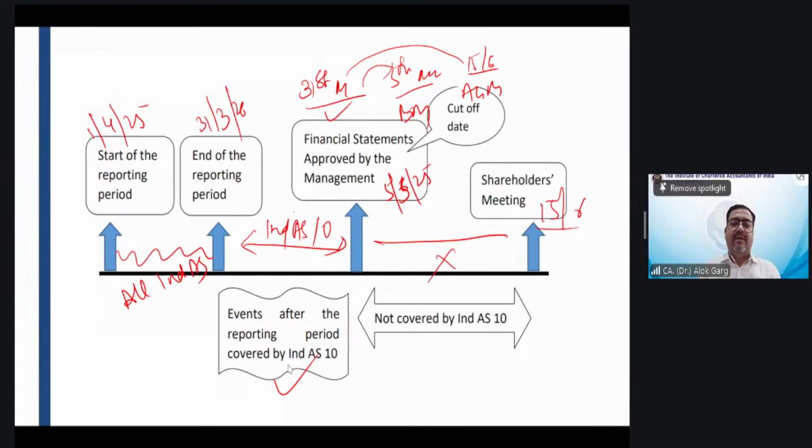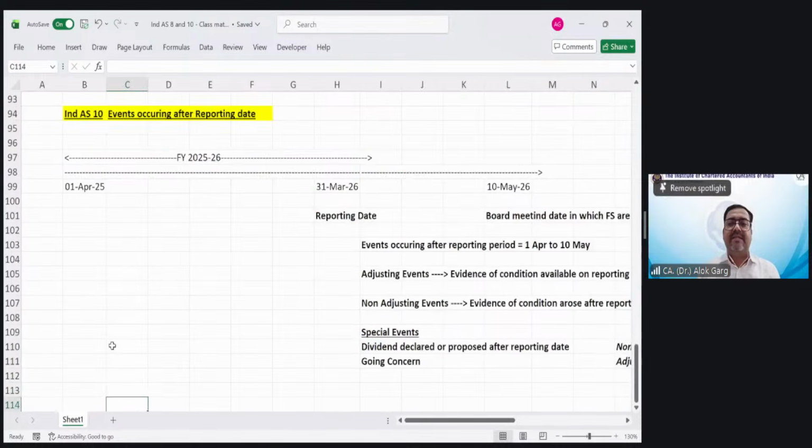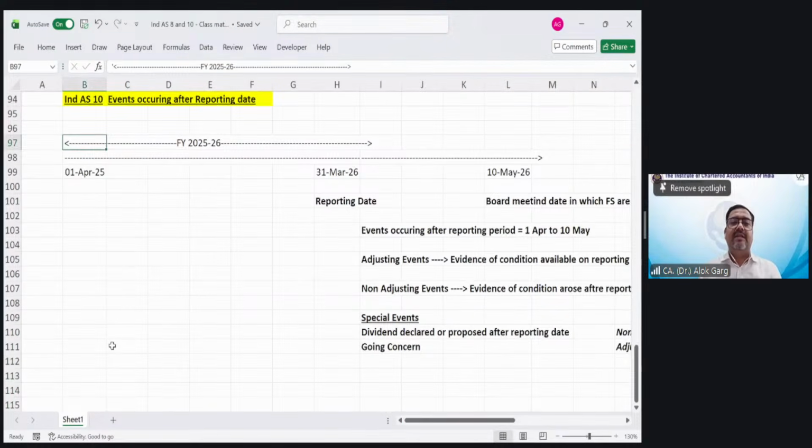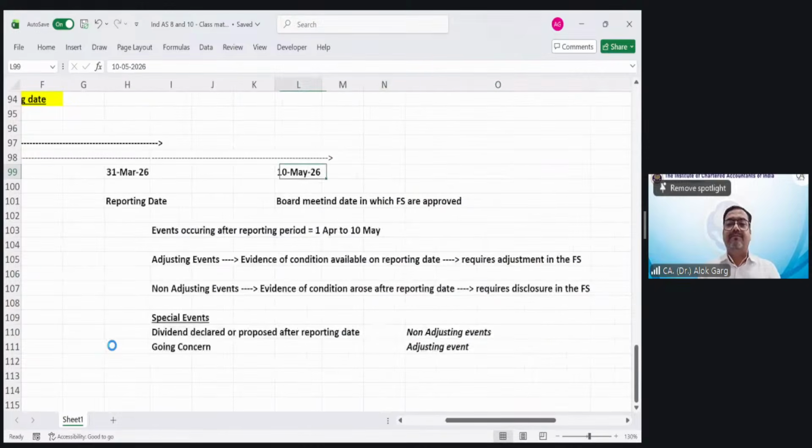Now again talking about Ind AS 10, I have here also written the financial year is 25-26. April 25 is the opening date, closing date is 31st March 26, and 10th May is the board meeting date. This is my reporting date, this is my board meeting date in which the financial statements are approved. Now, events occurring after the reporting period are from 1st April to 10th May.